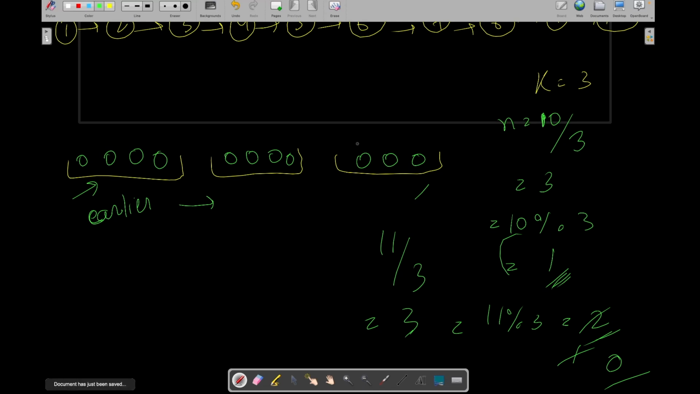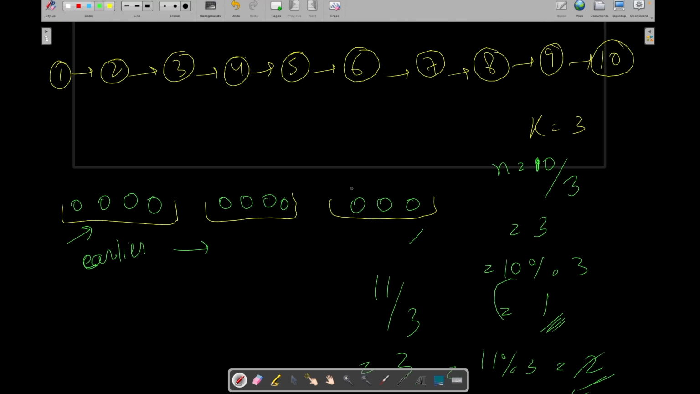That's all. So what we need to do is, first we need to calculate the size of the linked list, and then we need to find how many equal balls we can put in each box, right? And if we have some remainder, then we will put that ball in the initial boxes.